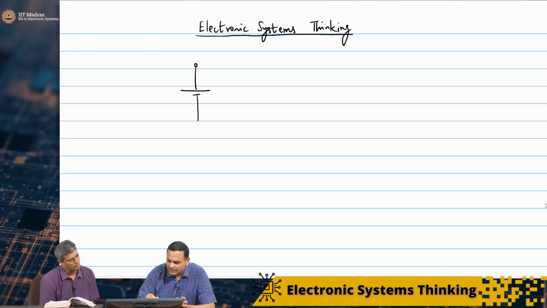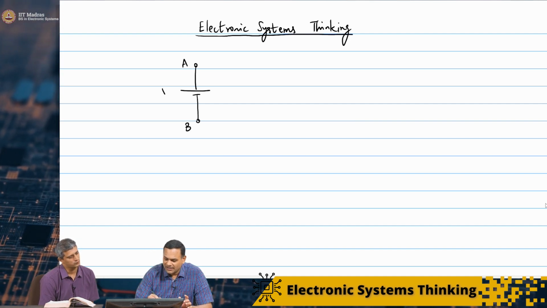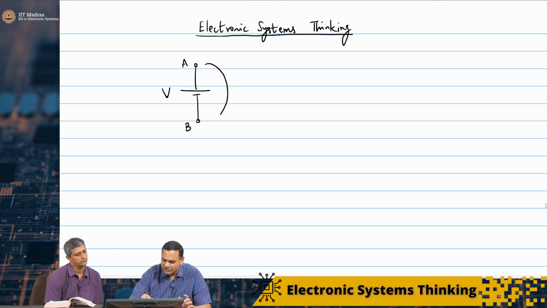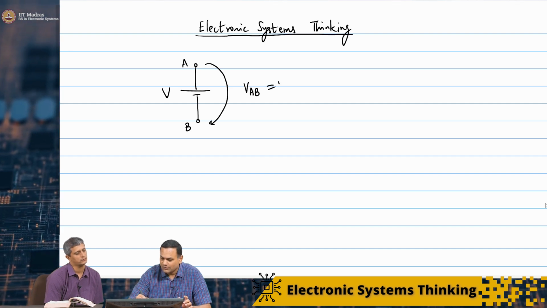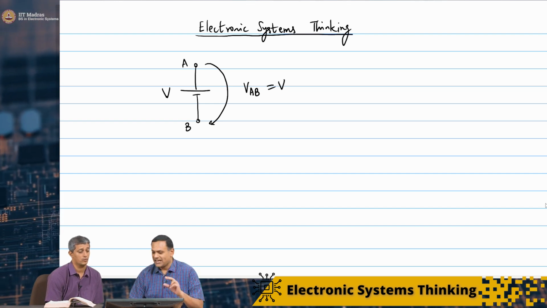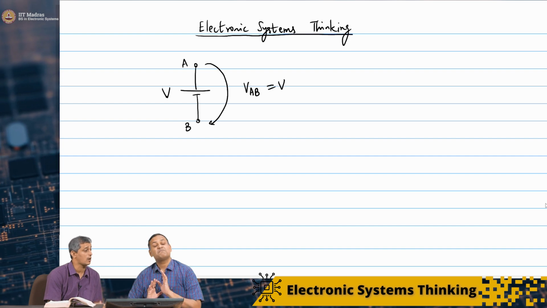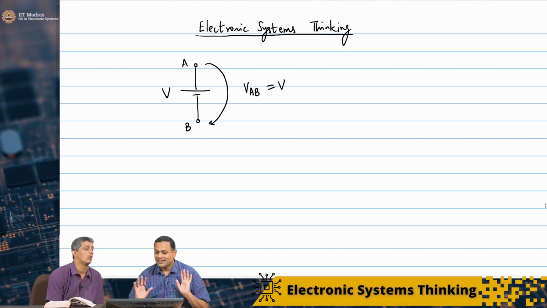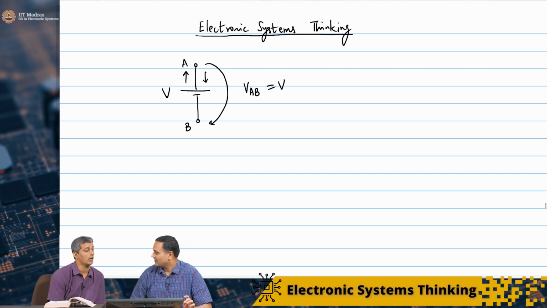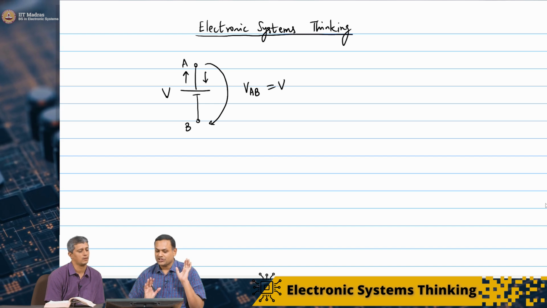As we have studied, if you have a voltage source between two nodes A and B, and the source's value is V, what this source does is enforce a potential difference VAB equal to V at all times, irrespective of anything else. VA is going to be higher than VB by a voltage V, for any current coming out of this source. In fact, it doesn't matter whether current is entering or leaving, and the magnitude of the current doesn't matter. Conceptually, you have an ideal voltage source V, which maintains a potential VAB equal to V.